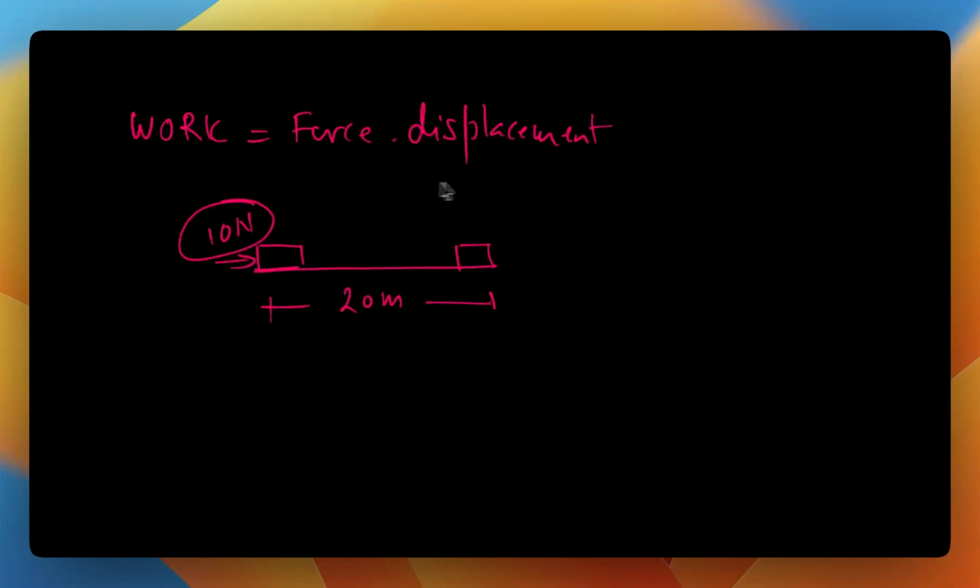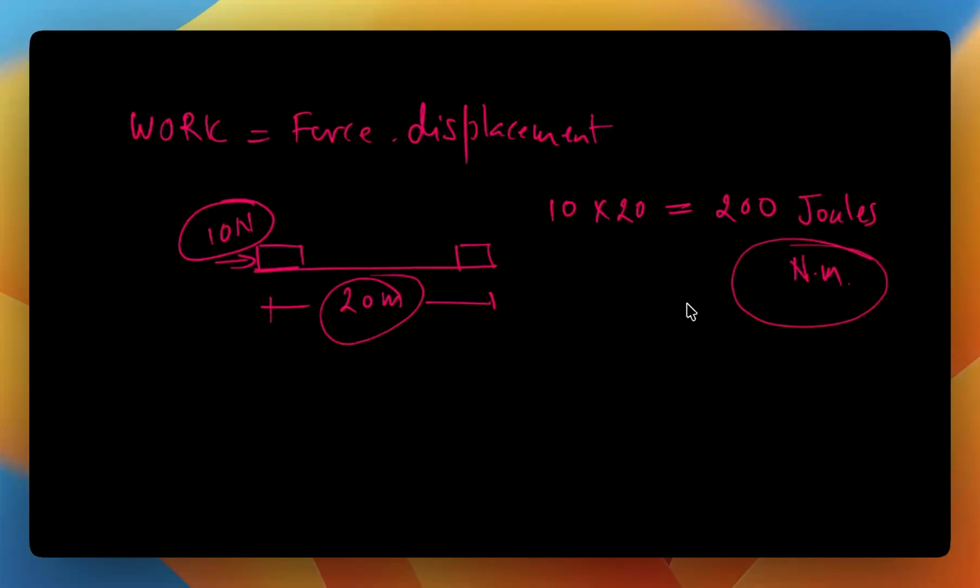We simply multiply the force applied on the box, 10 newtons, by the 20 meters it moved. So this is 200. The unit for this work is joules, or another unit could be newton meter, but we are not much worried about that right now.